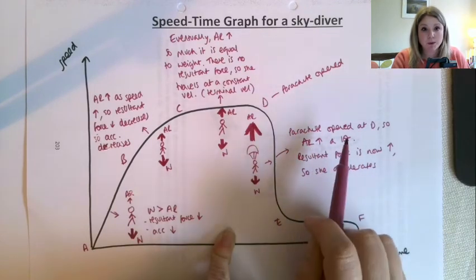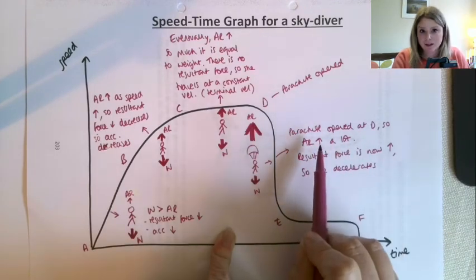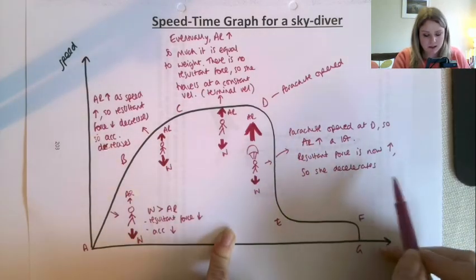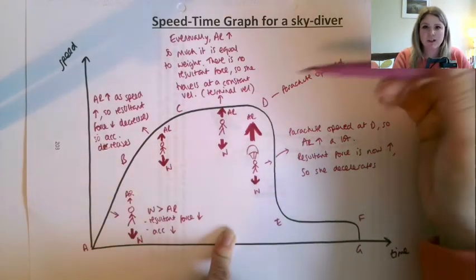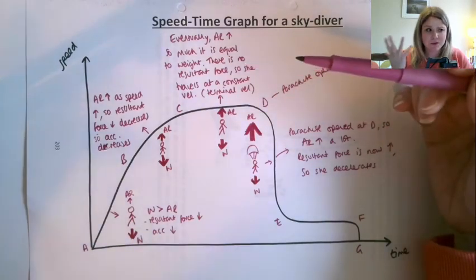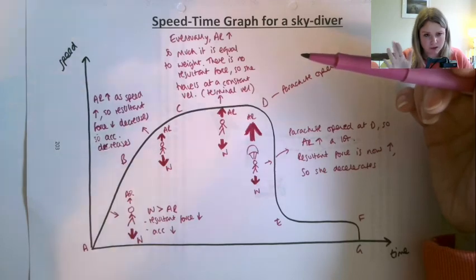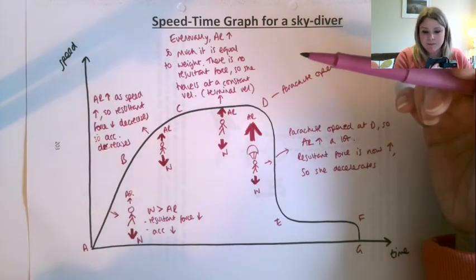So the parachute opened at D, so air resistance increases a lot. The resultant force is now up the way, so she decelerates. I should have said here, if you don't like my wee arrow way for using arrows for increasing and decreasing, write the words in. Okay, there's no point writing it down if you don't understand it. It's just my wee system.